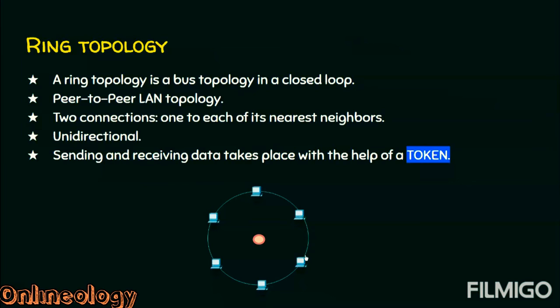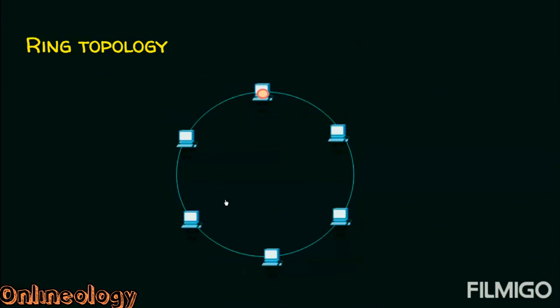After some point of time, the token will be passed on, and this token will be circulated throughout this network. It means whoever holds this token, it's their time to send their data. And this is how all nodes get an opportunity to send or receive the data. Just watch this example. The token is circulated throughout this network. It means whoever is holding this token, it's their turn to send the data. And this is exactly what a ring topology is.